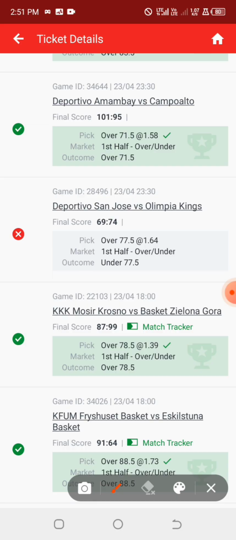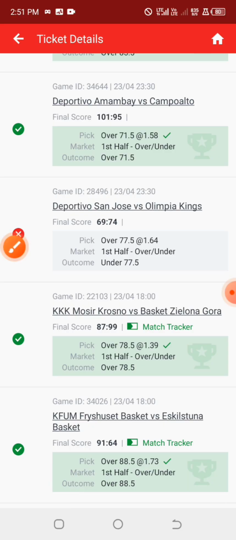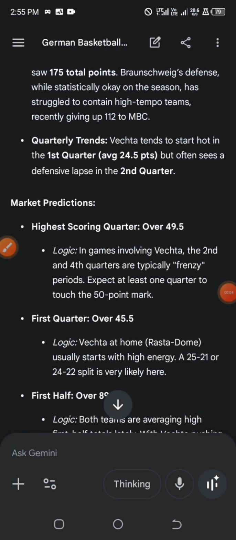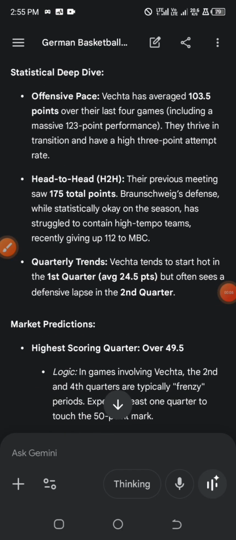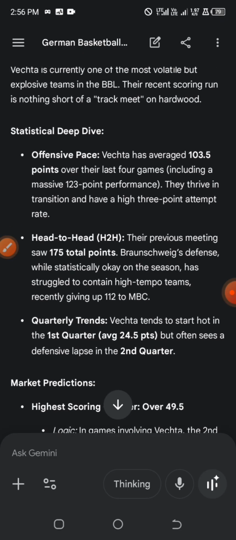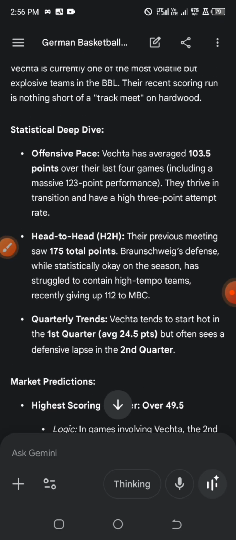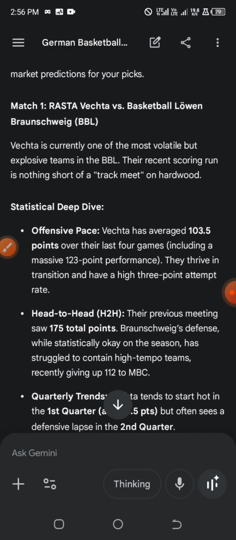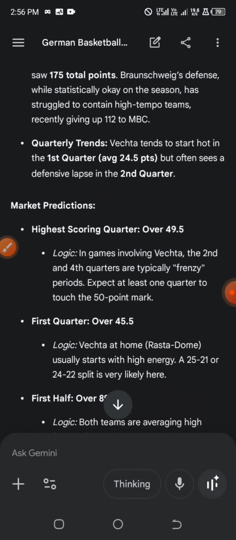So let us look into our AI platform and let's see the list of games that we already generated using our prompt on basketball. All right, so let's see. The first game that we have on the list is actually under the German league. So the second game is also under the German league. So the first game, we are going to look into only the first half over or under predicted by this AI